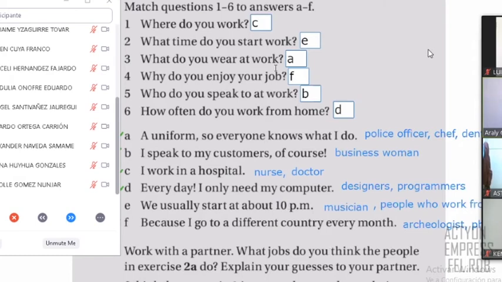So look, we have lots of ideas, right? And yeah, all of them make sense, right? I mean, there are more, of course. The possibilities are actually very big. So we have those things, right? Okay, so thank you for the people here that helped me with some ideas. So in this case, we have remembered how to use these questions and answers. And also we have remembered vocabulary about jobs, professions, right?